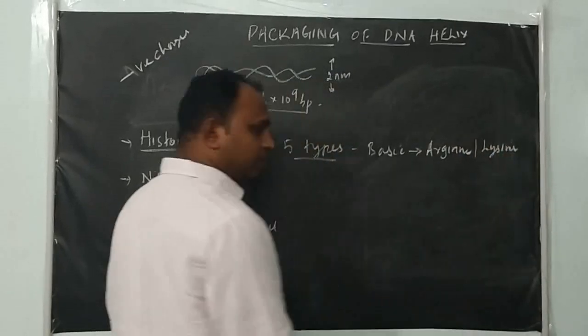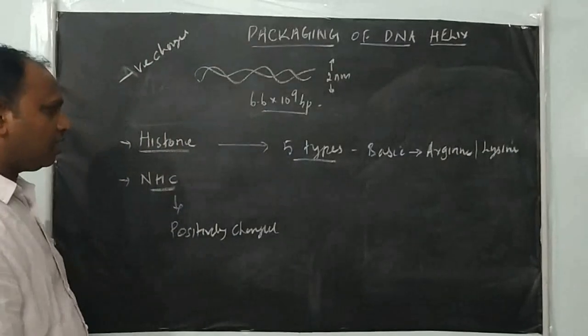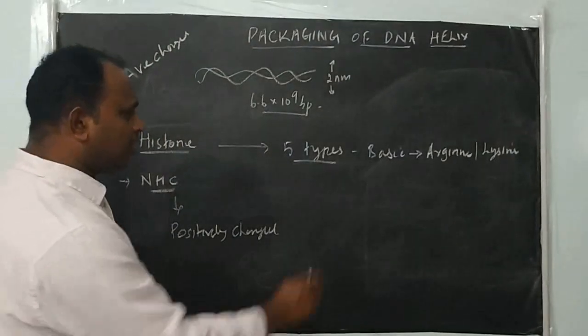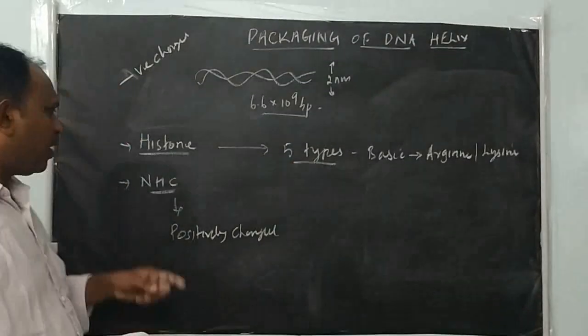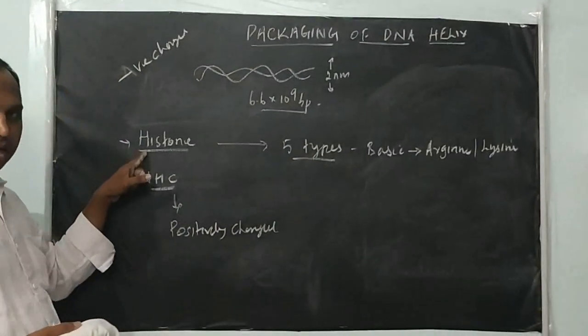So histones are rich in the basic amino acids arginine and lysine. Because of the presence of arginine and lysine, which give a positive charge, the histone protein is positively charged.